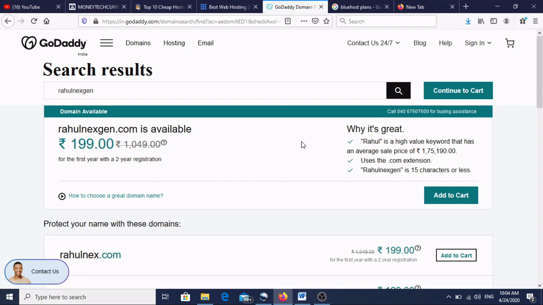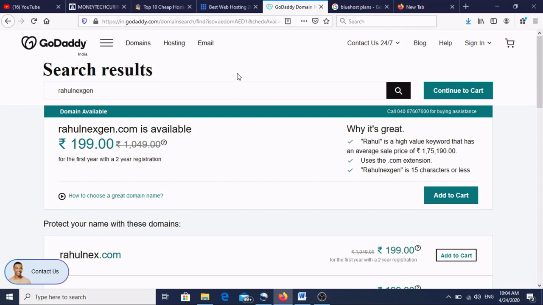I cannot purchase every time, that's why I am skipping this. So this is how we can get rahulnextgen.com. I have already purchased moneytechcurrency.com, and one more, rahulnextgeneration.com, so I'll go directly from there.